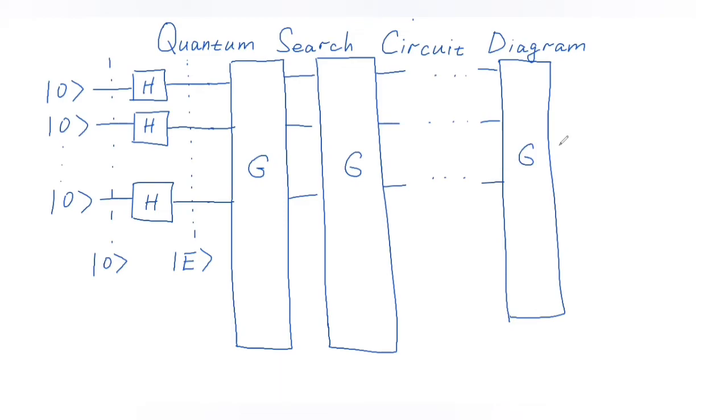And after we're done with those amplitude manipulations, we end up in a state psi S, which if we measure, we have a very high probability of getting the state S. So we draw here that we get to the state psi S over here, and then we do measurement. Let's denote measurements by the double wire.